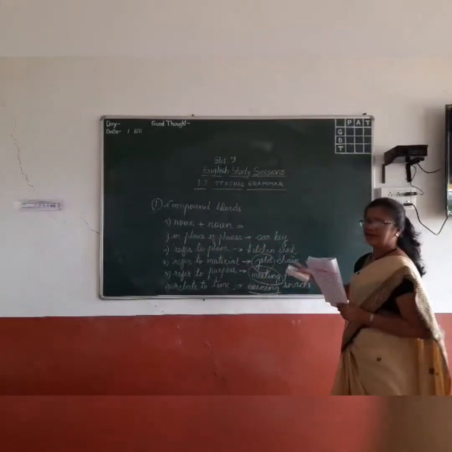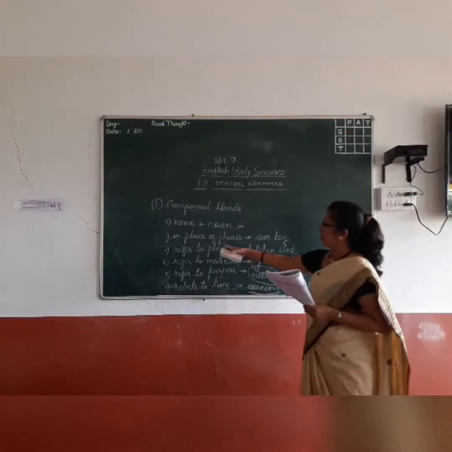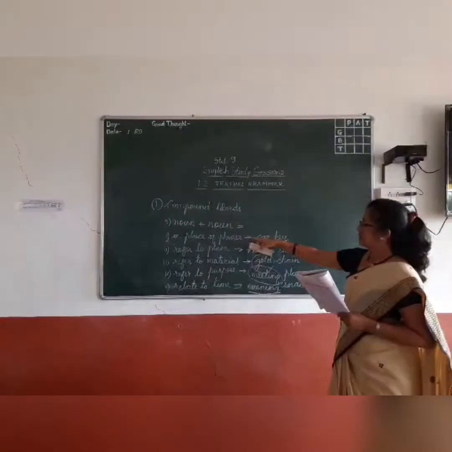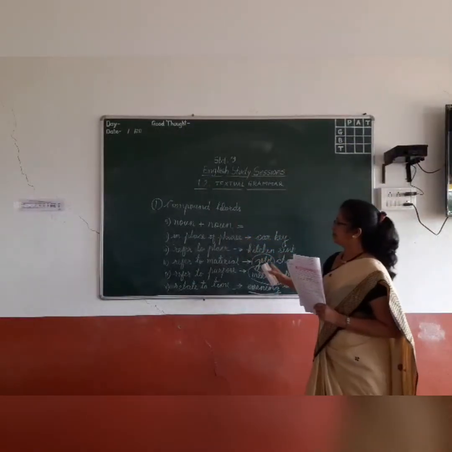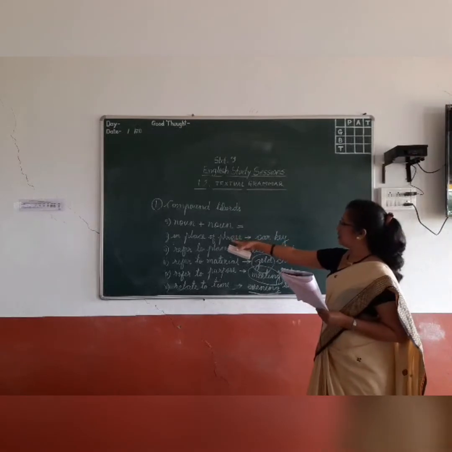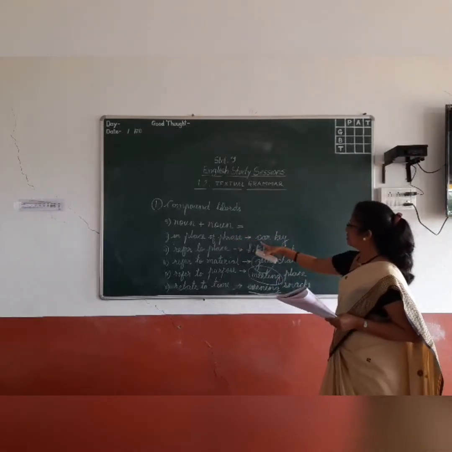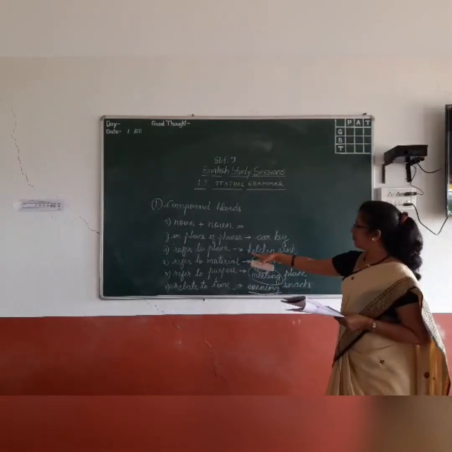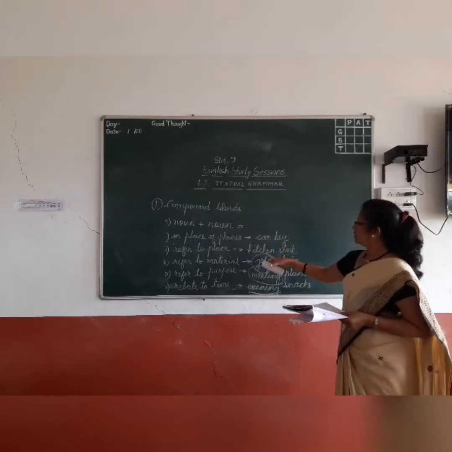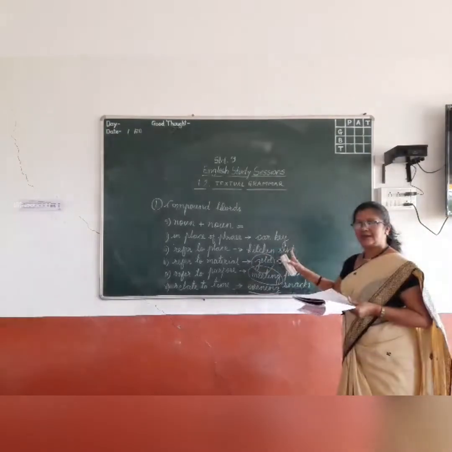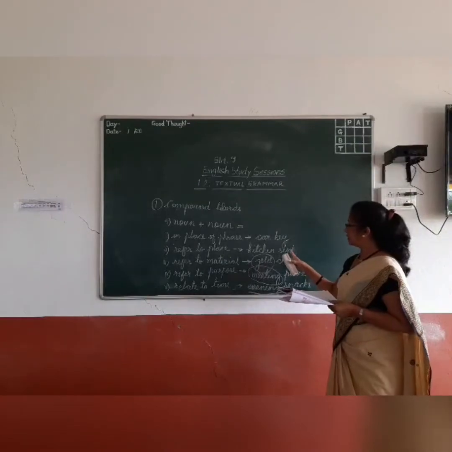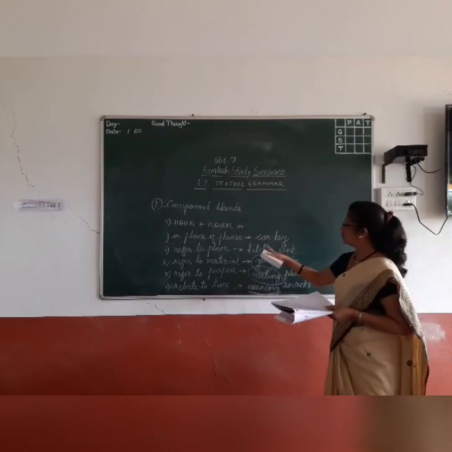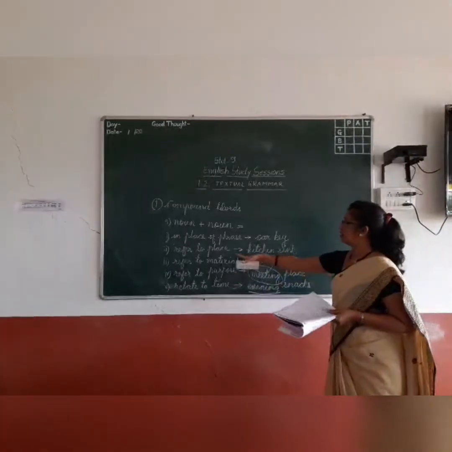These were the 5 types. Let's see once more. Noun plus noun, the 5th type of formation of compound words, is the largest category. First, in place of a phrase: instead of saying the key of the car, we can say car key. Second, refer to place, kitchen sink. The first word tells us about the place, whereas the second word tells us about the use of that thing in that place. A sink is used in the kitchen; kitchen tells us about the place.